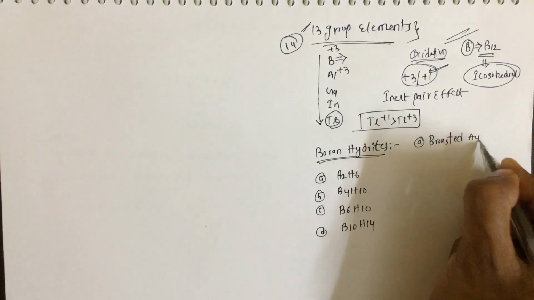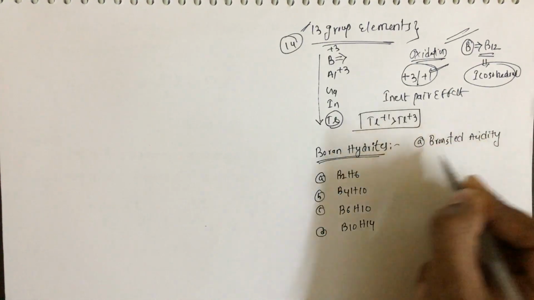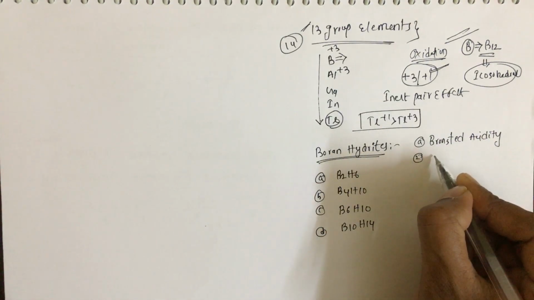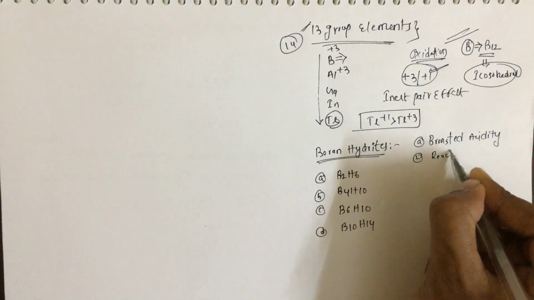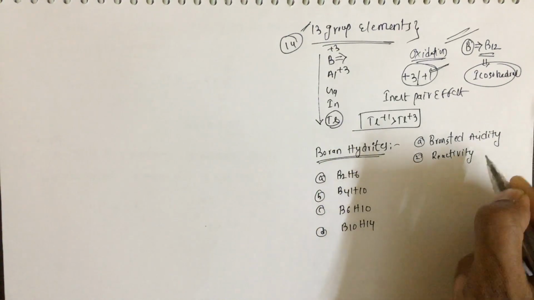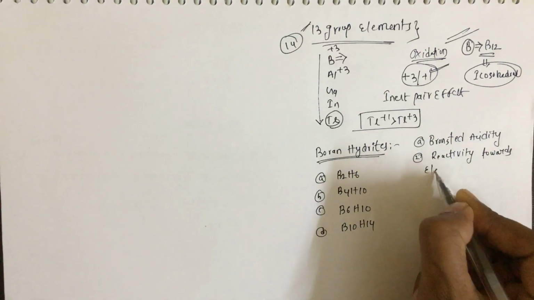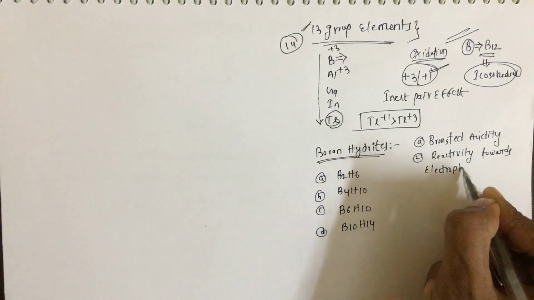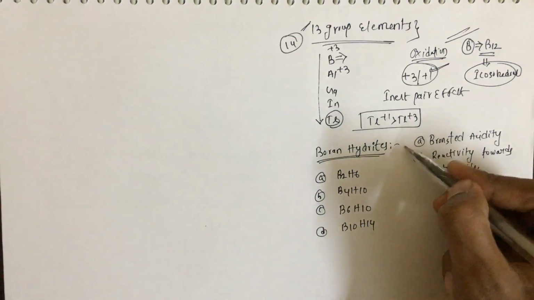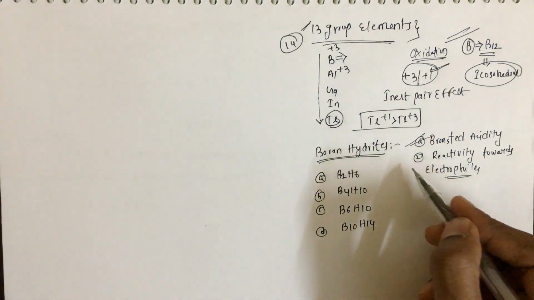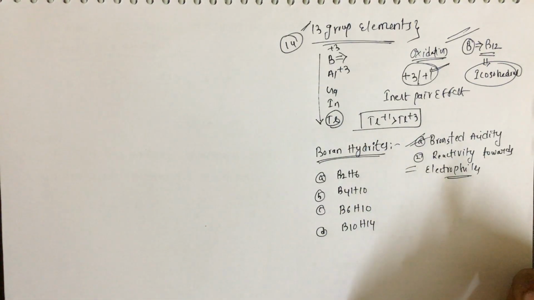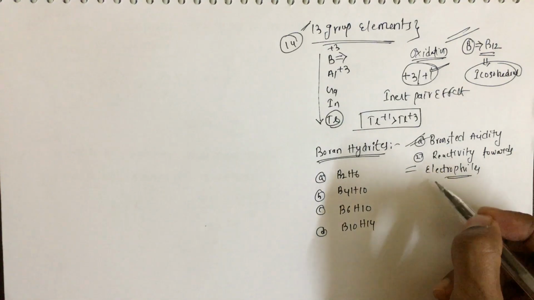This is the first one. The second one is, which is more reactive towards electrophiles. There is a question on Bronsted acidity, but there is no question yet on reactivity towards electrophiles, so we can expect a question on this.